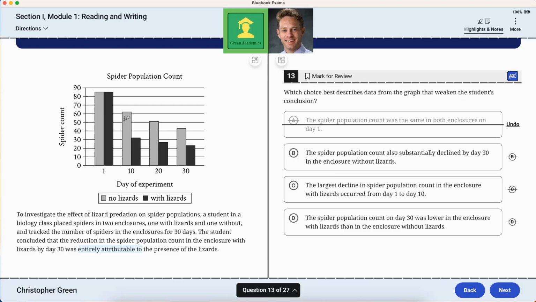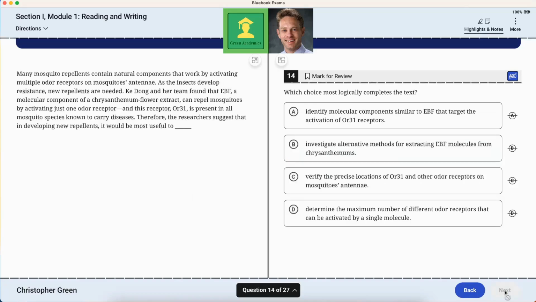The obvious explanation instinctively being that the spiders just died of natural causes over the course of a month. So I think it's that. The largest decline in spider population count in the enclosure with lizards occurred from day 1 to day 10. Well, that's true, but not the answer. The spider population count on day 30 was lower in the enclosure with lizards than in the enclosure without lizards. Again, that's true, but not the answer.